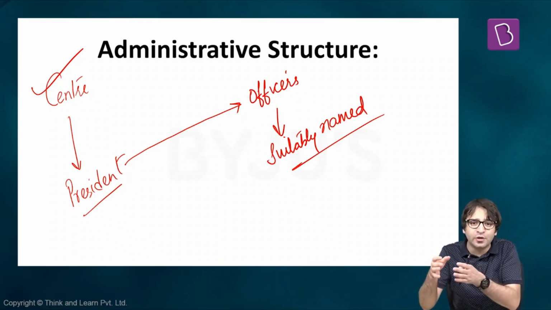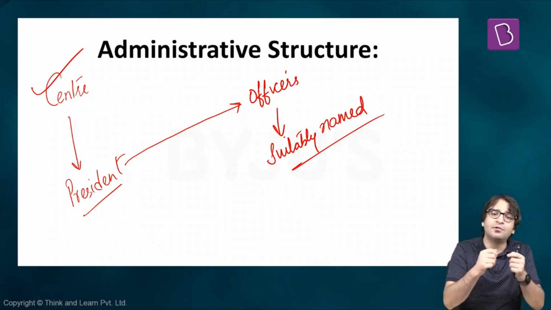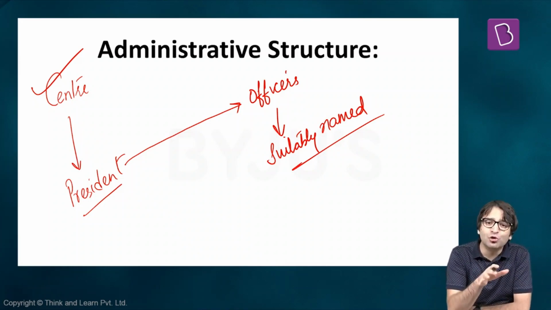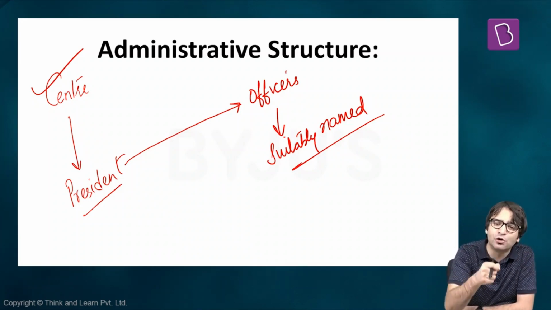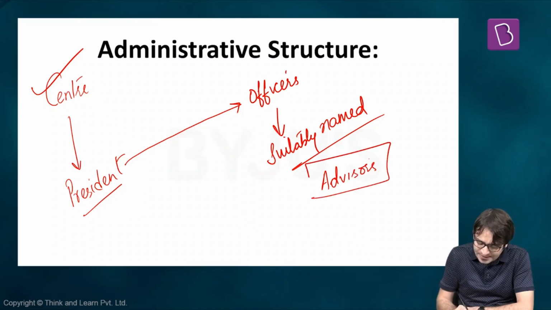President administers, governs these union territories through his officers, who are suitably named, and the officer can be a Lieutenant Governor, the officer can be an Administrator, the officer can be a Chief Commissioner. That means there is no dual government in the place. That means union territories are directly controlled by the center. And these Lieutenant Governors, they also have a set of advisors who are advising the Lieutenant Governor.